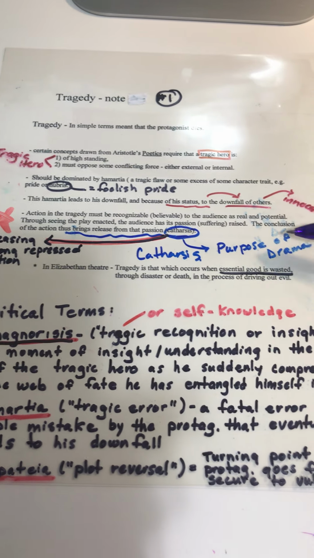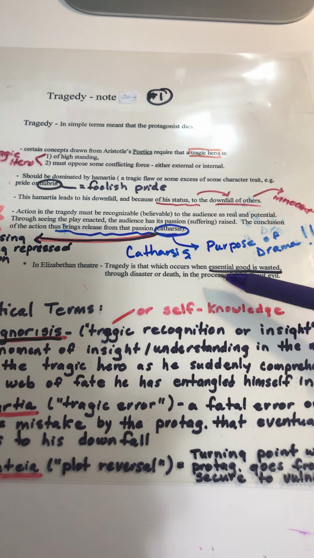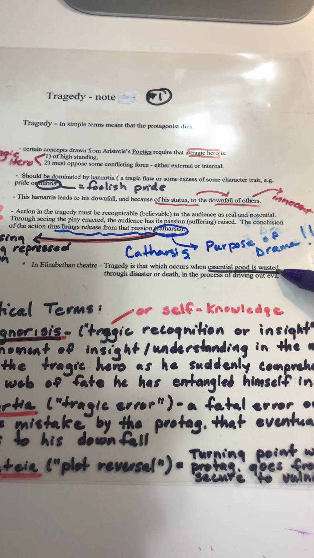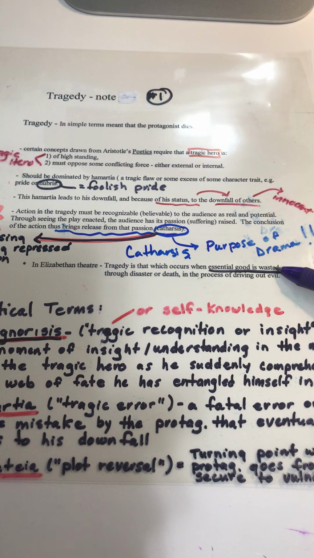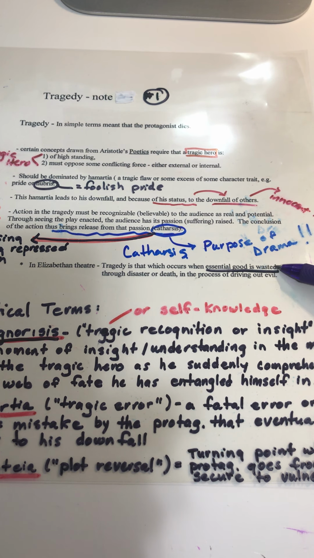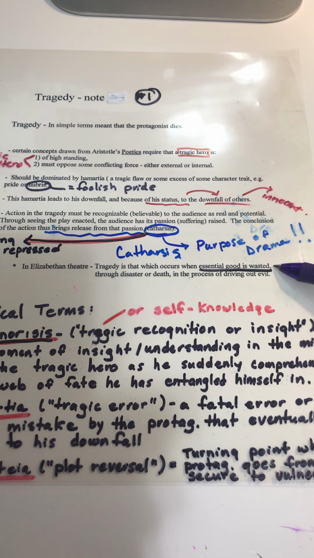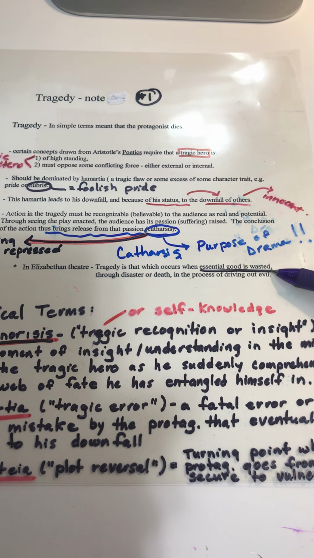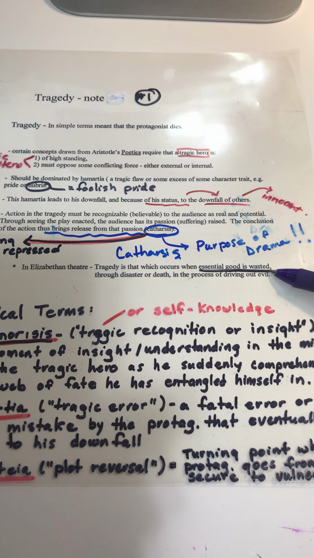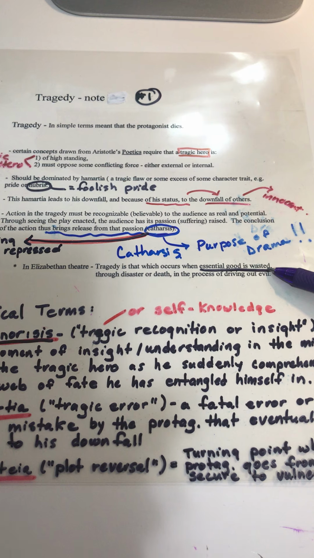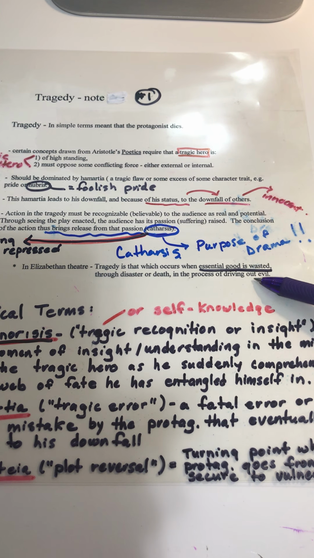In Elizabethan theater, tragedy is that which occurs when essential good is wasted. I'm going to repeat that: tragedy for the Elizabethans is that which occurs when essential good is wasted. And we're going to explain how throughout Macbeth this happens over and over again until eventually there is a driving out of the evil.